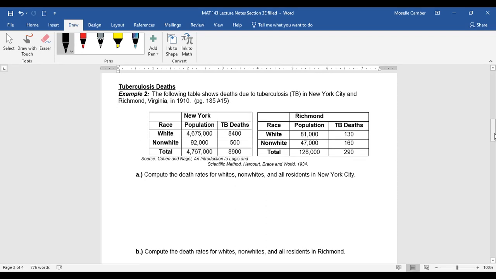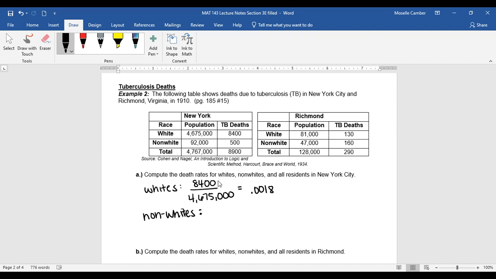Okay, now let's look at tuberculosis deaths, comparing two cities and the percentages there. Let's look at the deaths due to tuberculosis, or TB. Let's look at the death rate. The death rate is the number of deaths per person in the population. If we look at whites, non-whites, and all residents of New York City, for whites there were 8,400 deaths out of a total of 4,675,000 whites. So the death rate for whites is 0.0018.